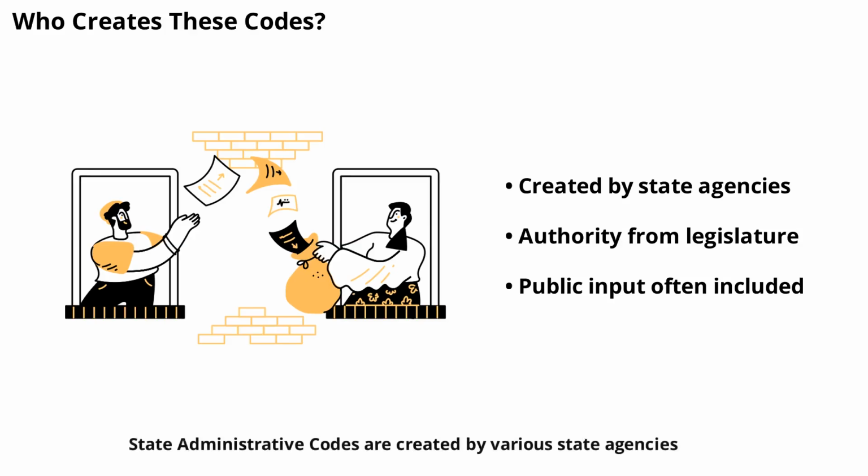State administrative codes are created by various state agencies, boards, and commissions. These bodies are given authority by the state legislature to write rules that carry the force of law. For instance, a health department may issue regulations on restaurant safety, while a transportation agency sets rules for vehicle inspections. Each agency specializes in a particular area, ensuring that the rules are detailed and relevant. The process usually involves public notice and opportunities for comment, so citizens can have a say before rules become official.